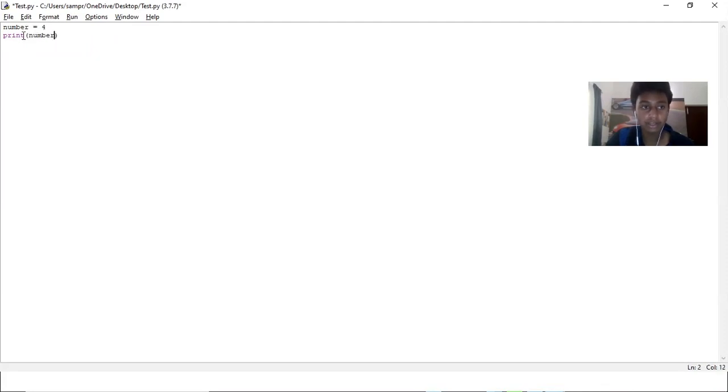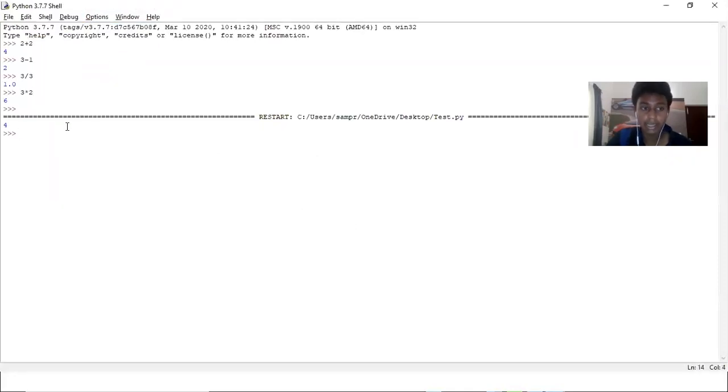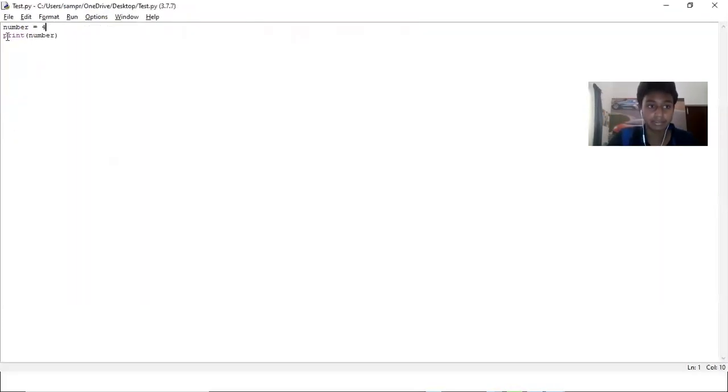Now your computer is like, okay, he put the variable number. It'll search for the variable number, which is here, and see what's inside it. The number 4 is inside it. So now if we click the run button up here, run module, and save, it'll print 4, because it printed whatever was in the variable that we gave it.